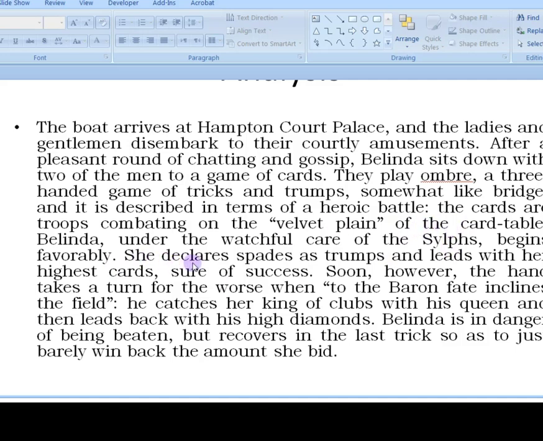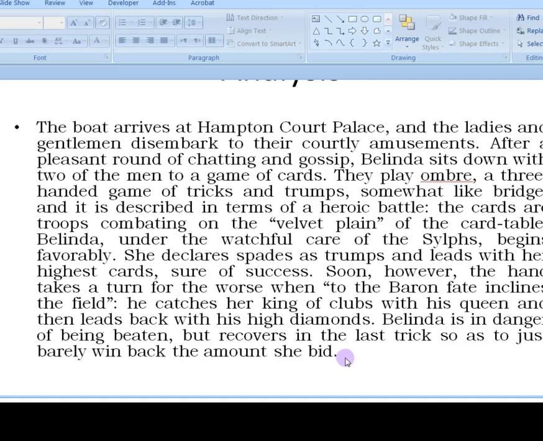She favors Belinda, the heroine. She declares spades as trumps and leads with her highest cards, sure of success. Soon, however, the hand takes a turn for the worse when it comes to the Baron, the hero of the poem. Fate inclines the field. He catches her king of clubs with his queen and then leads back with his high diamonds. Belinda is in danger of being beaten, but recovers in the last trick so as to just barely win back the amount she bid.